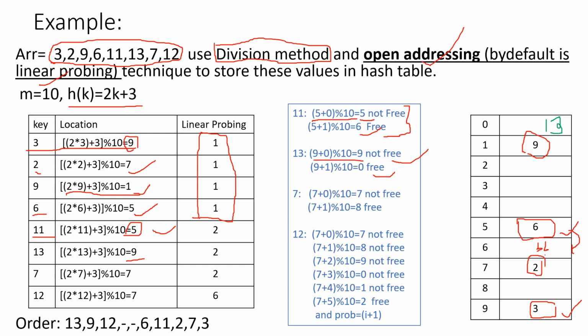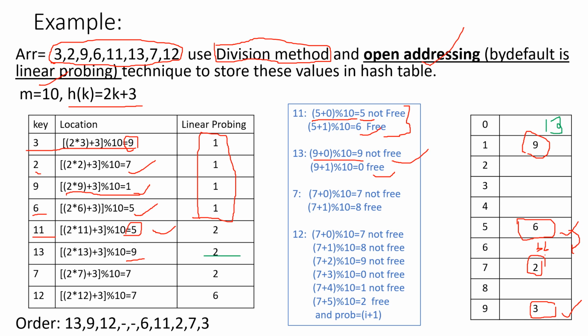Okay. So the first time you checked the ninth index, it was not free, first probe. The second time you got the 0th index and that is free, so 13 is stored. So in 2 tries you got the place where you stored 13. So the number of probes for 13 is 2.